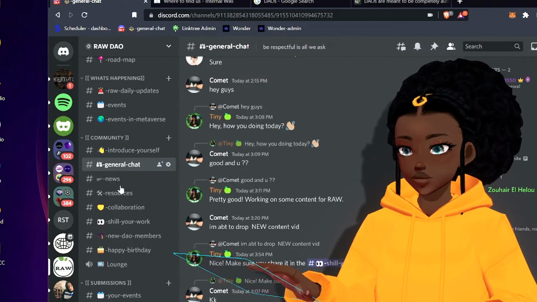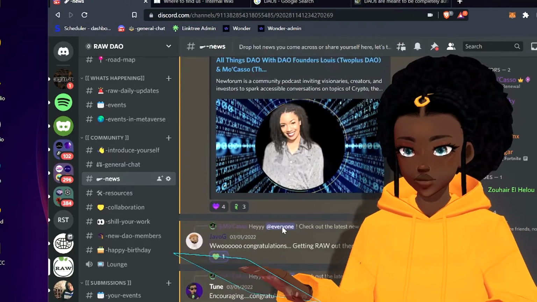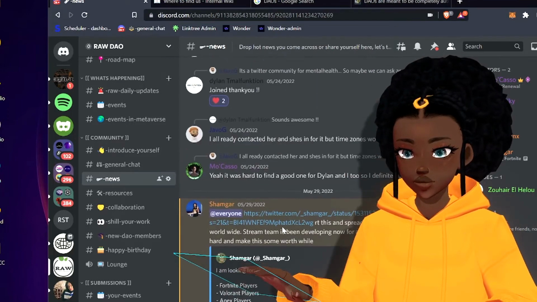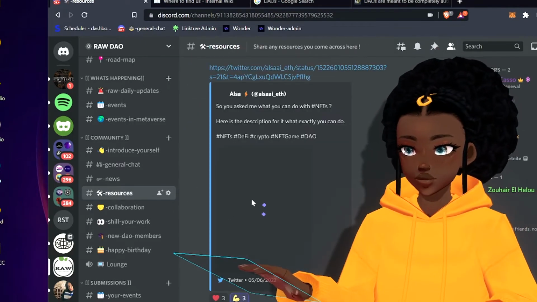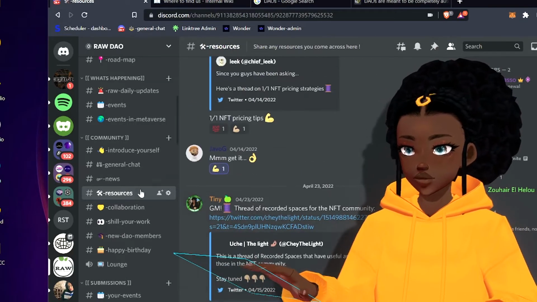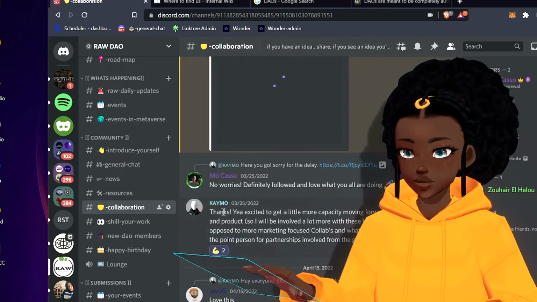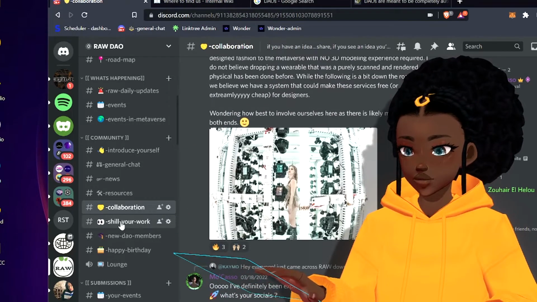And then we have our general chat where you can talk about anything. News is where we want everybody to share new news that they've come across or created themselves. Resources, same thing. Anything that you've come across or created yourself, share them here. Collaboration, if you're looking for someone to collaborate with, this is where you want to post that.